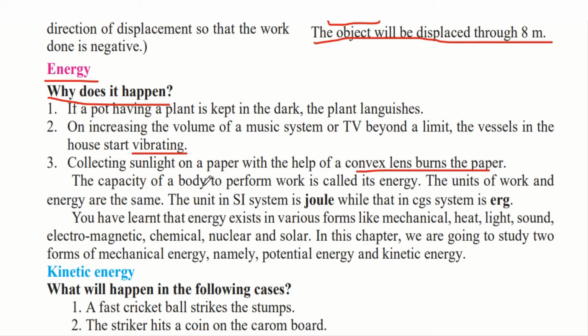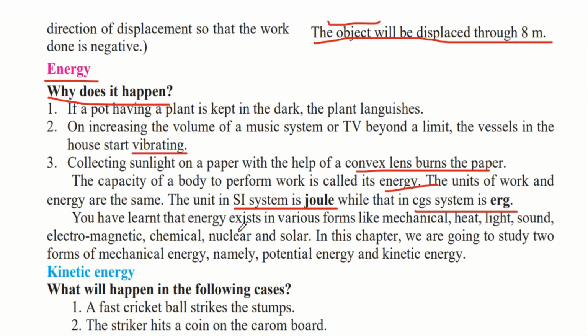The capacity of a body to perform work is called energy. So this is the definition of energy. It is the capacity of a body to perform work. The unit of work and energy are the same. If you remember, the unit of work was joule. Therefore, the unit of energy will also be the same, that is joule. The unit in the SI system is joule, while in CGS it is erg. This is the same as the unit for work.